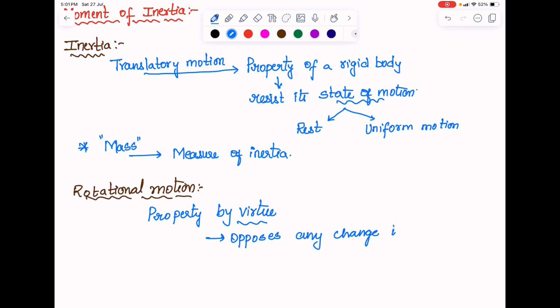Sir, what are the states of motion in this case?